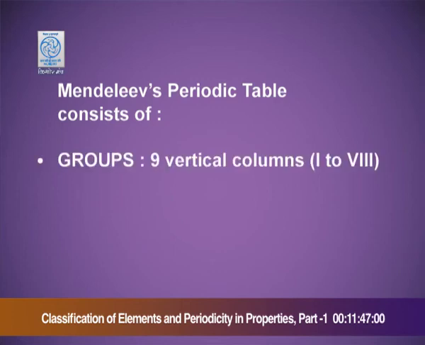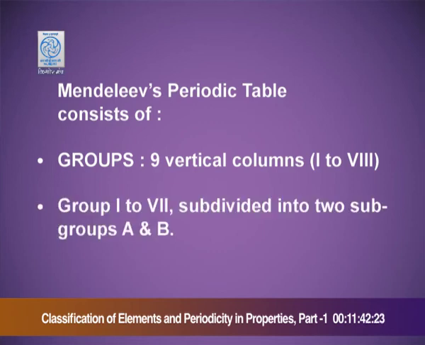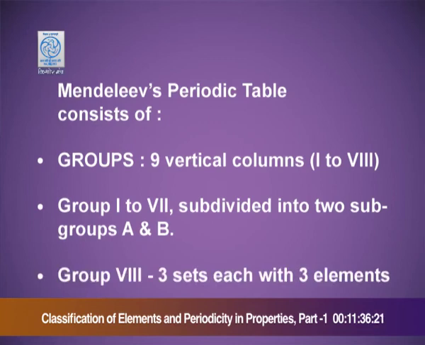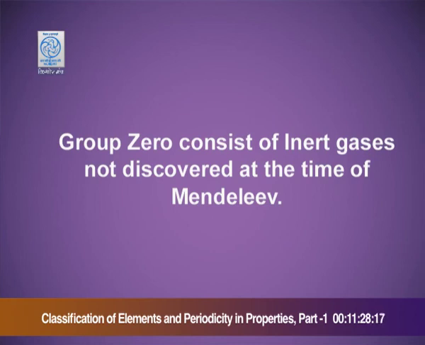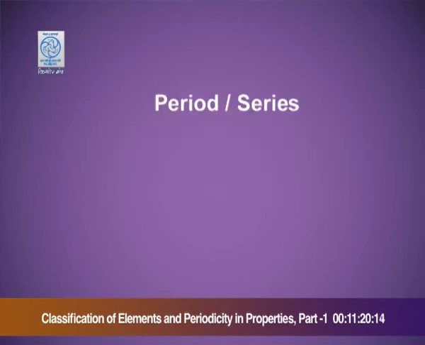There were 9 vertical columns, groups 1 to 8 and 0. Groups 1 to 7 were subdivided into 2 subgroups, A and B, and group 8 was divided into 3 sets, each with 3 elements. Group 0, which consisted of inert gases, was not discovered at the time of Mendeleev.